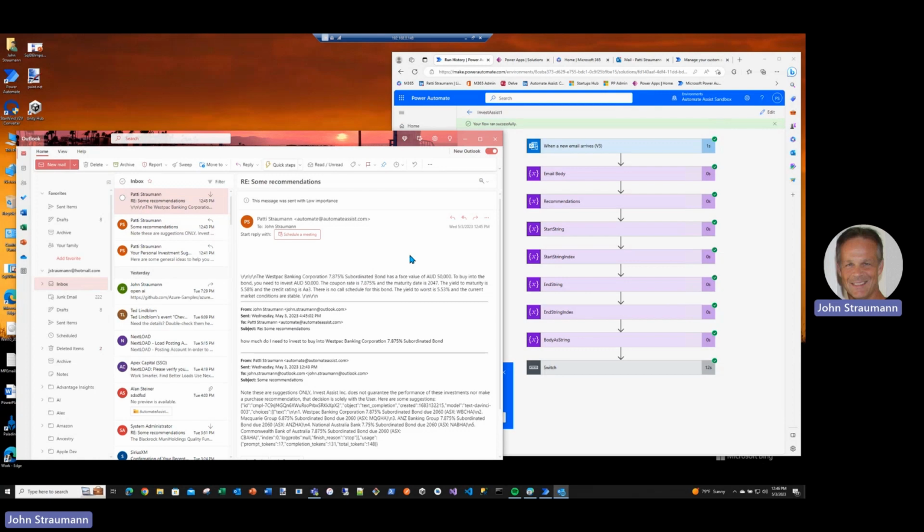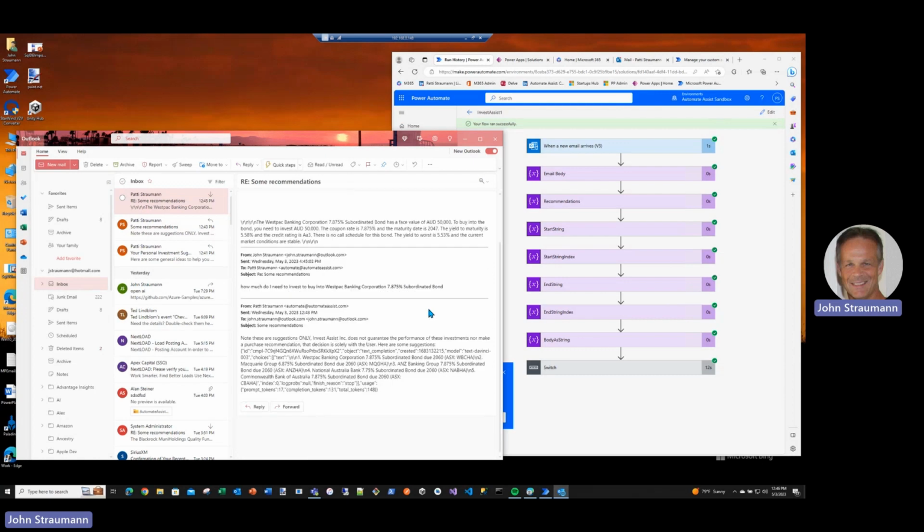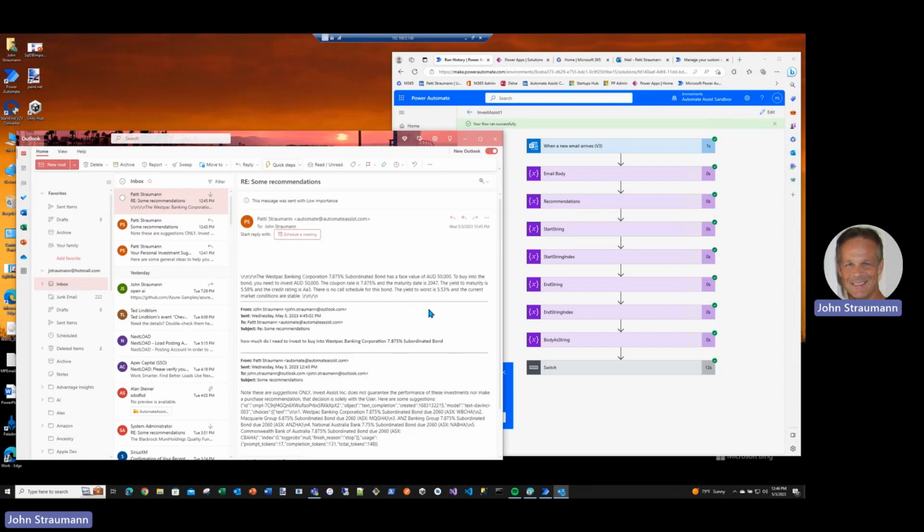And from the perspective of the financial services firm, this provides tremendous value because instead of a person having to sit and monitor this email box and go back and forth, and of course, do that kind of research. So when they got the first message, give me some ideas of things I can invest in, someone might have to go in and research all that. Through the power of Power Automate and OpenAI, we were able to make recommendations on some good investments for a first-time investor. And then when the person wrote back and said, well, okay, I'm interested in bonds, we were able to provide some names of bonds.